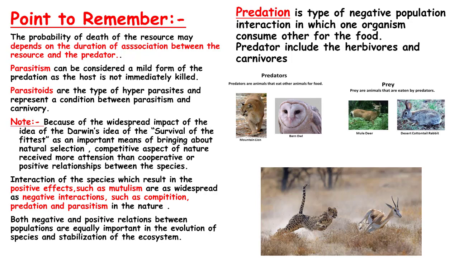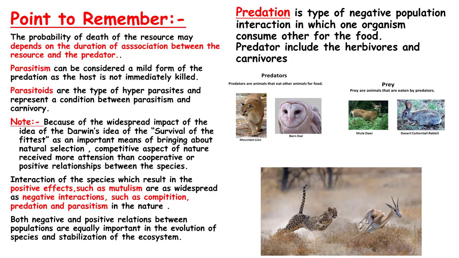Please note down a simple point. Because of the widespread impact of Darwin's ideas, the survival of the fittest as an important means of bringing about natural selection, the competition aspect of nature received more attention than cooperative or positive relationships between species. So what is the positive effect and what is the negative effect? The interaction of species which results in a positive effect is mutualism, and the negative interactions are competition, predation and parasitism in nature. Both negative and positive interactions between populations are equally important in the evolution of a species and the stabilization of the ecosystem.